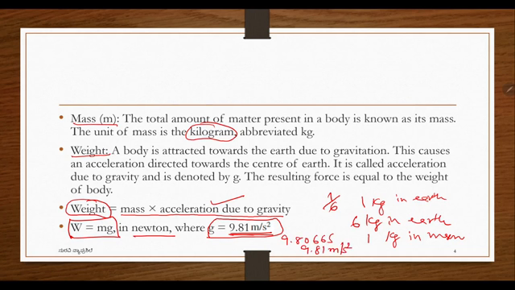When we are converting kg to Newton, normally people will take g as 10 meter per second square. So 1 kg is equal to 10 Newtons. They will take the 10 Newtons.